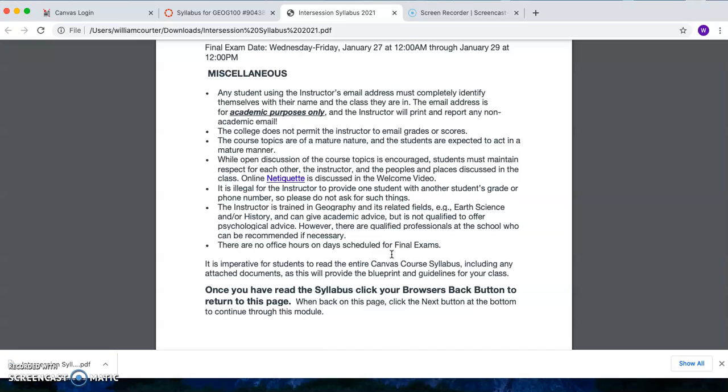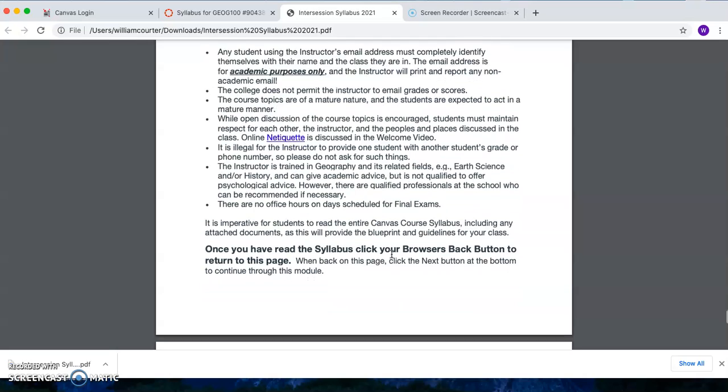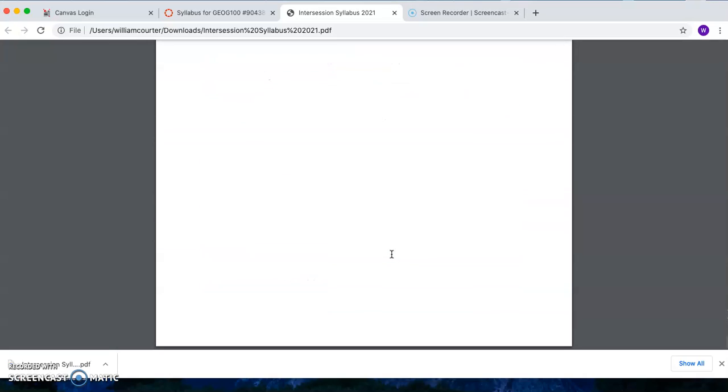I'm not allowed to email you grades or scores, but on Canvas, you'll see, if you watch another video, that all the grades are there. You can see your grades as they happen, including the accumulation of your grades. So here's the other information. Just take a look at that, and then a blank page. All right.